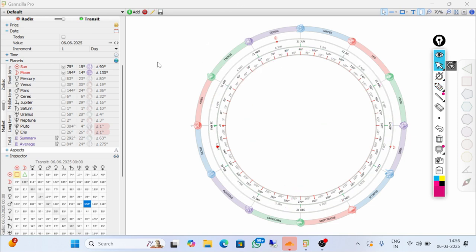Next, our planet is Mercury. Mercury is under the signs of Gemini and Virgo. The Mercury cycle is a very important cycle as it has only an 88 day cycle. So approximately 7 to 8 days it lies in one zodiac.